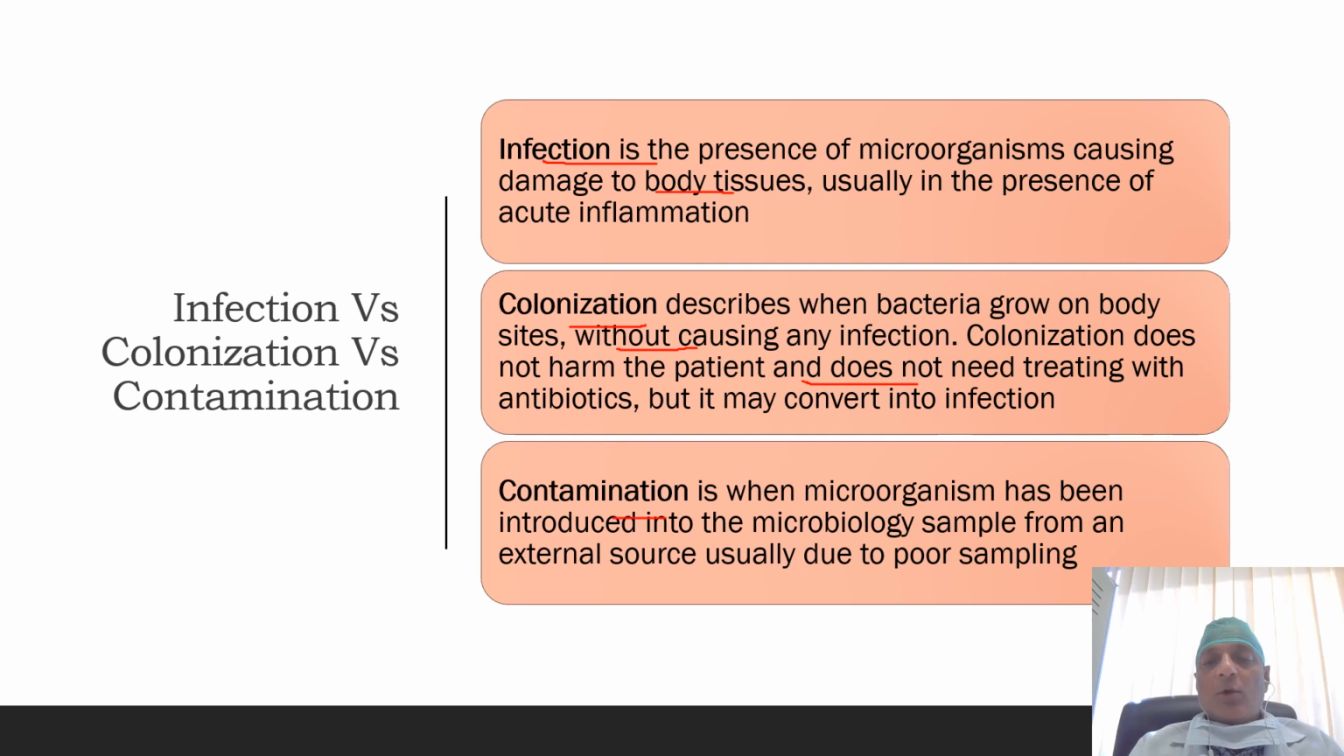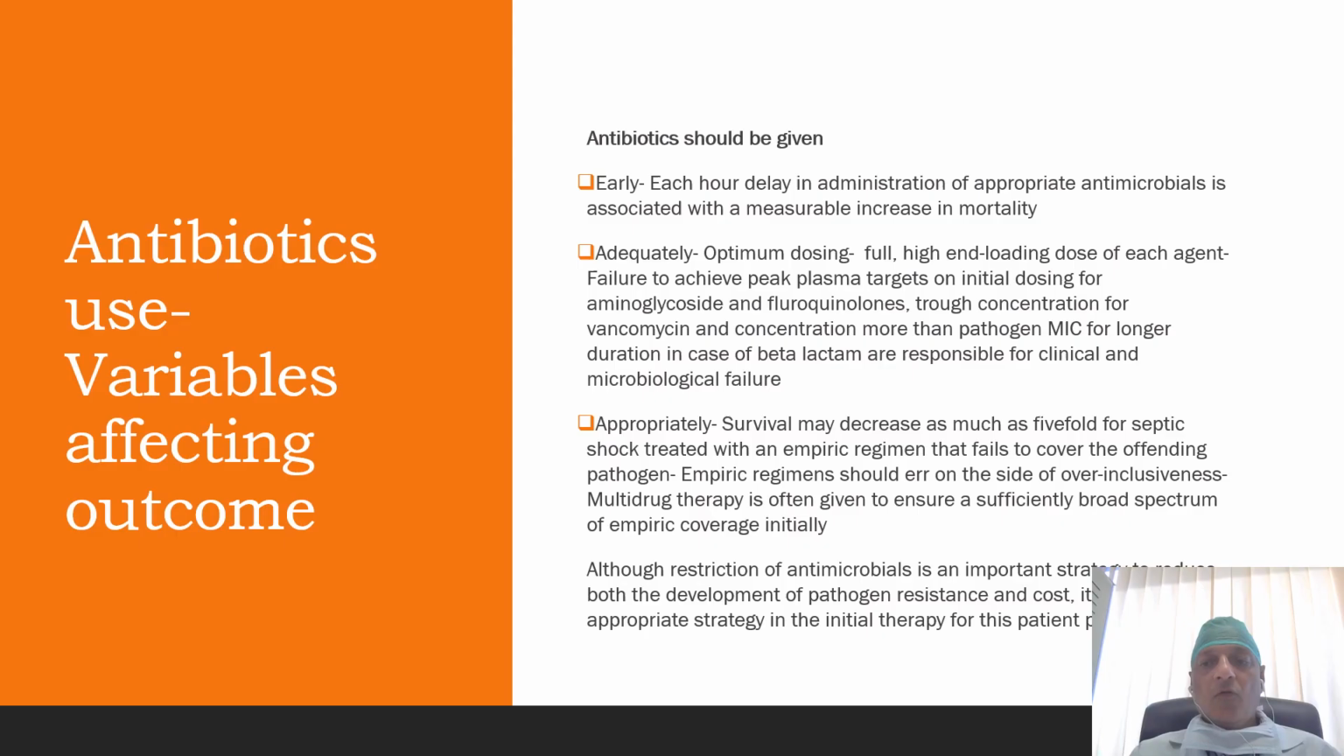Contamination is when a microorganism has been introduced into the microbiology sample from an external source, usually due to poor sampling, and definitely these patients do not need treatment with antibiotics. What are the different variables which affect patient outcome regarding antibiotic use in critically ill patients? Antibiotics should be given early, and it has been seen that each hour of delay in administration of the appropriate antibiotic is associated with a measurable increase in mortality.